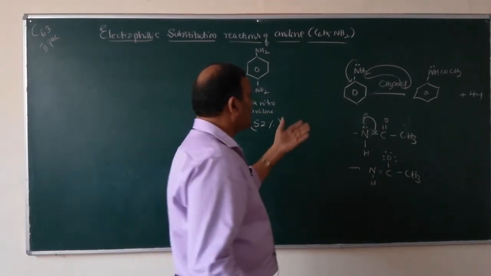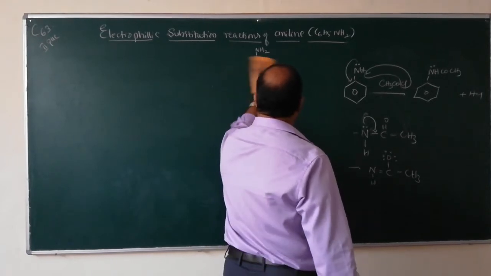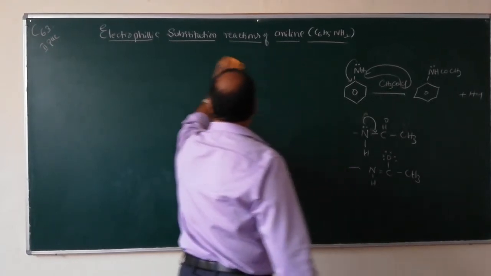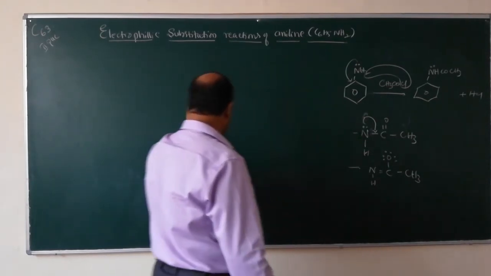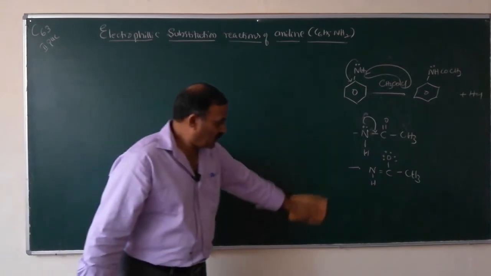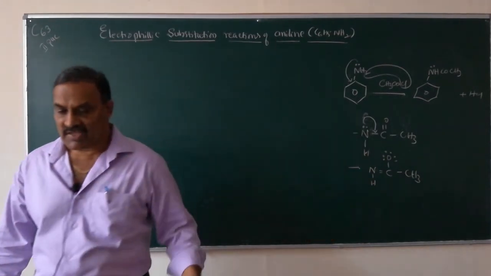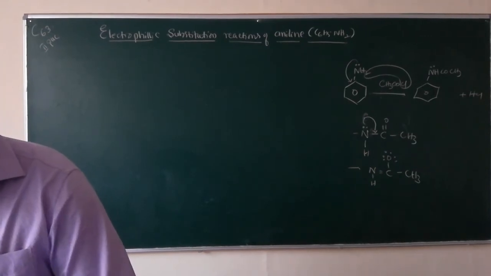So to make the NH2 group less active, we have to block this NH2 group, or convert the NH2 group into an acetanilide group. That can be achieved.